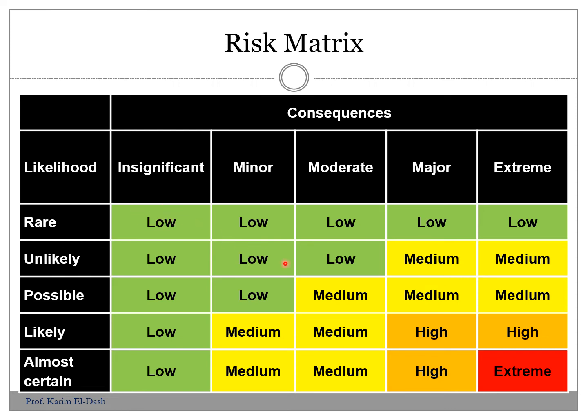occurrence. We are going for one with moderate impact and moderate probability. In this case, the severity of the risk if it occurs will be medium. We are going more serious with a risk with major impact and likely probability. In this case, the risk severity will be high. Going more and more severe, for extreme impact and almost certain probability, this will be extremely high risk, which is the red zone, which we called in the previous slide the forbidden area.